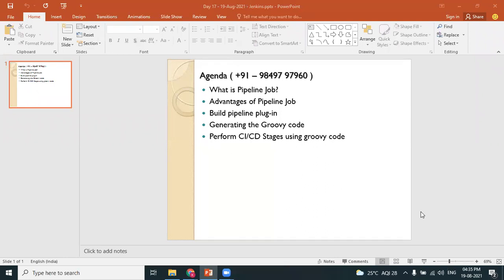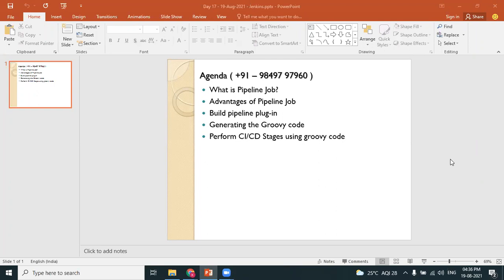This is our plan for today's session. Whatever we have experienced till now are freestyle jobs. Today we'll be experiencing pipeline job. There is one more type of job in Jenkins that's called a pipeline job. Pipeline job has advantages when compared to freestyle job.